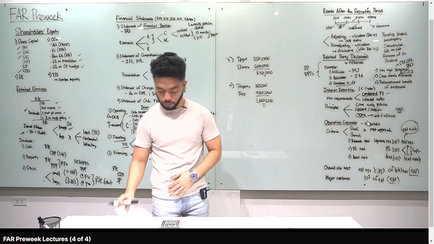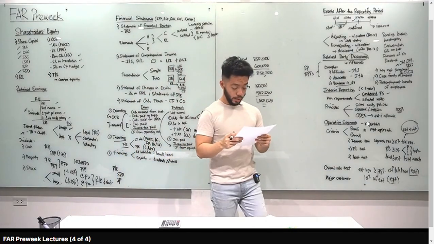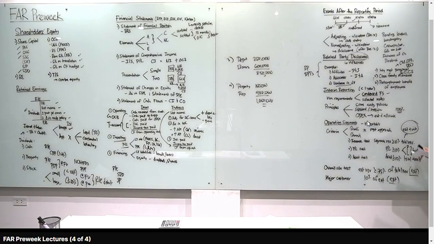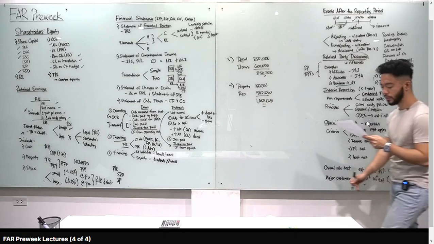Number 1, when is an operating segment reportable? Letter A, the segment's external and internal revenue is 10% or more of the total combined external and internal. That's correct. Letter A, tama yan. The segment's profit or loss is 10% or more of the combined profit or loss. Tama yan. Absolute amount natin yung loss. Letter C, the assets are 10% or more of the total assets. That's correct. Under all of the following circumstances.